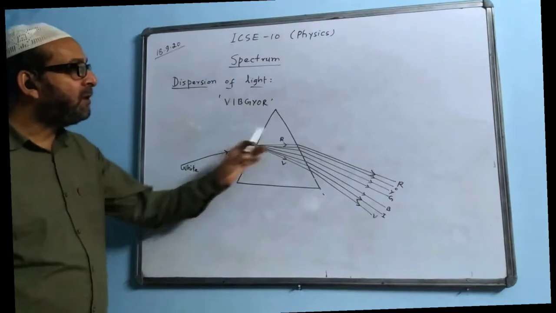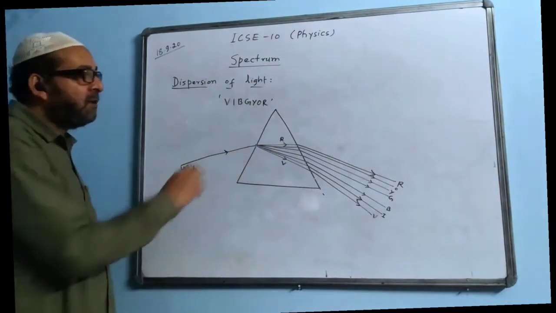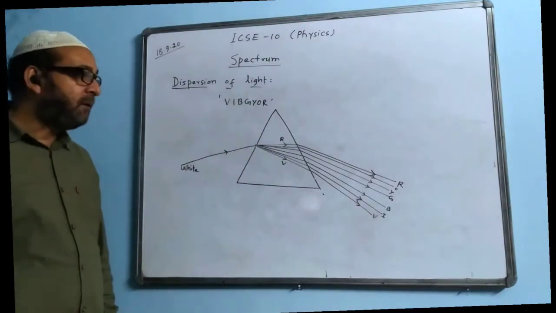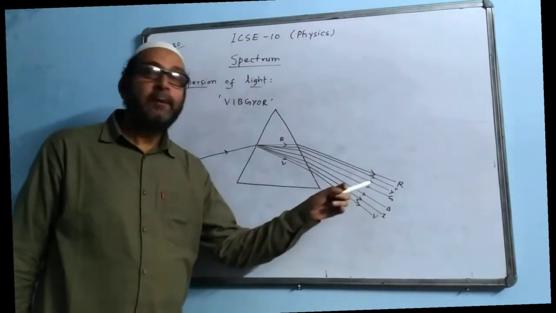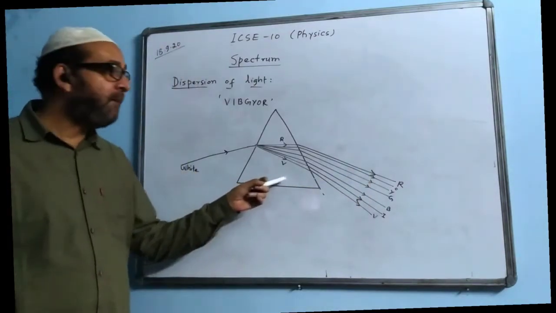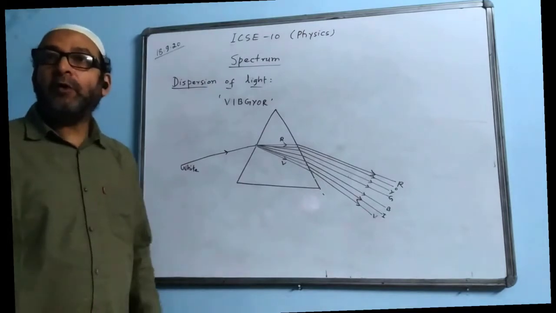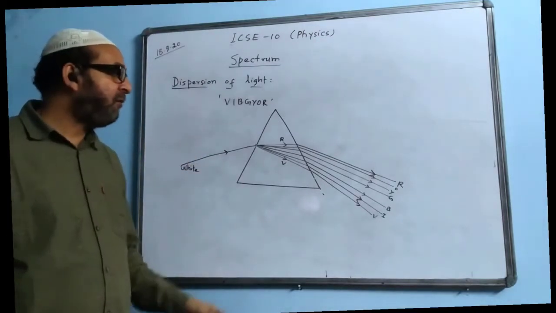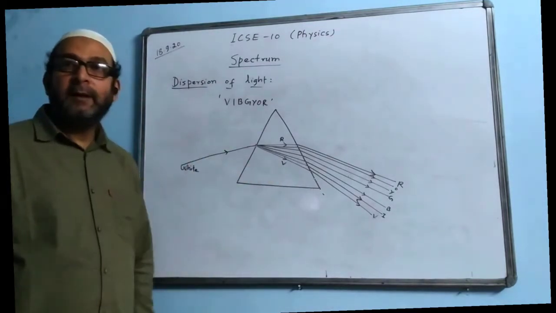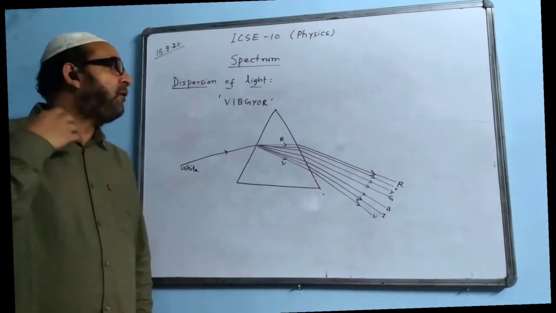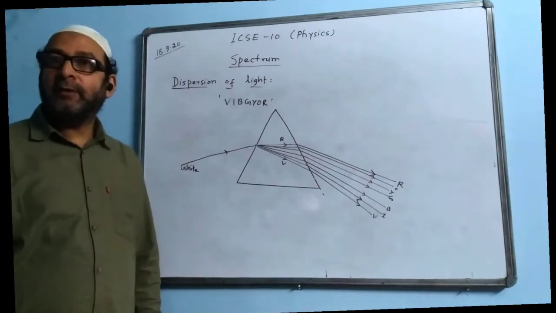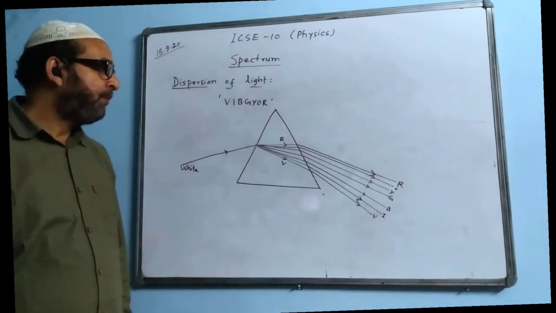They said, okay, these are the colors we see when white light passes through a glass prism, but these could be the colors produced by the prism. They may not be the colors of white light. How can you prove that these are the colors of white light? Then Newton had to do some experiments in order to satisfy them.